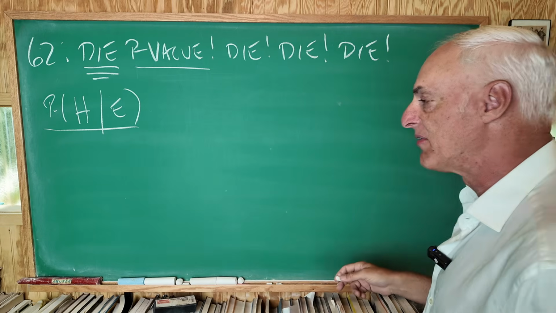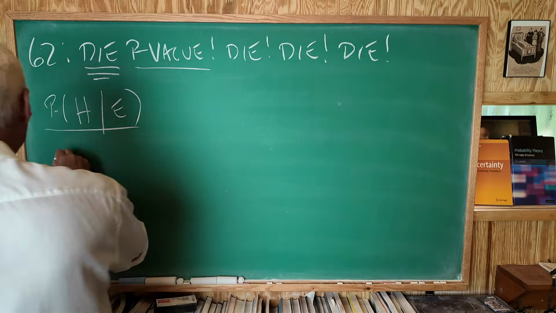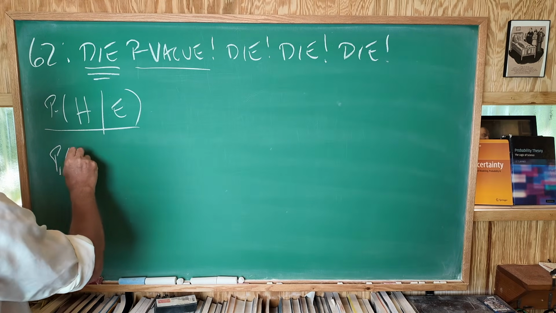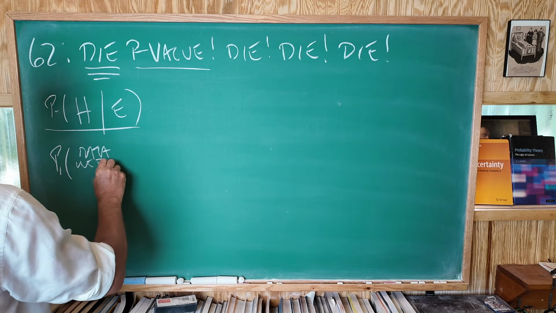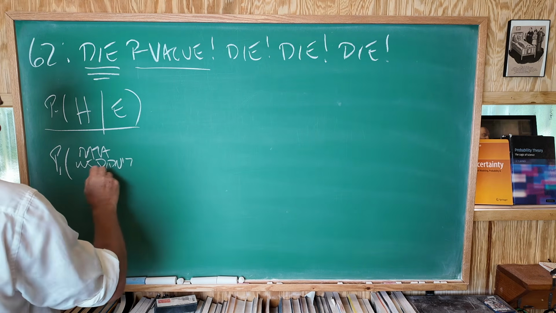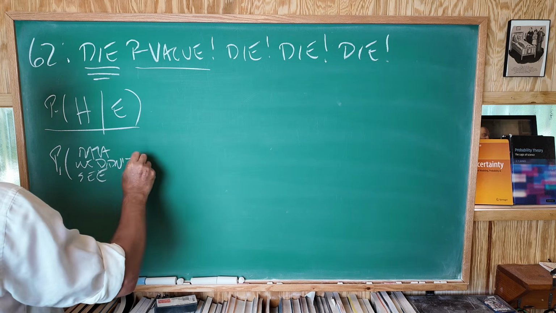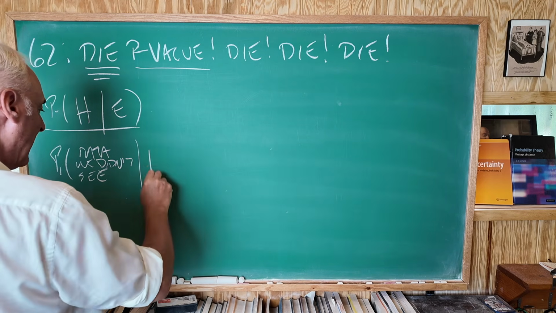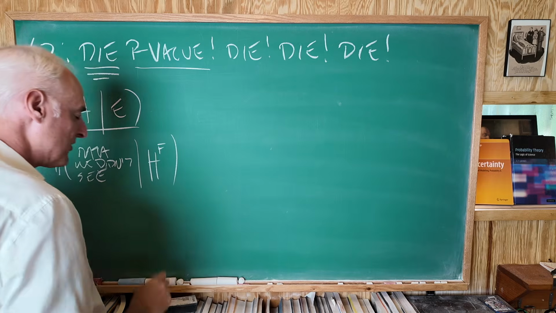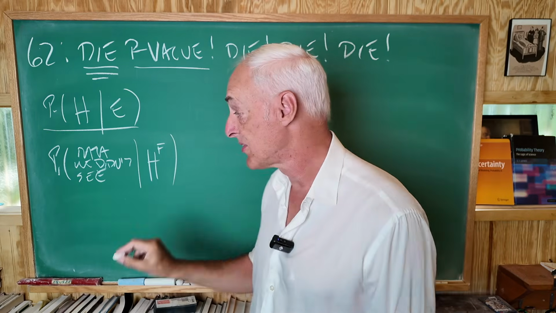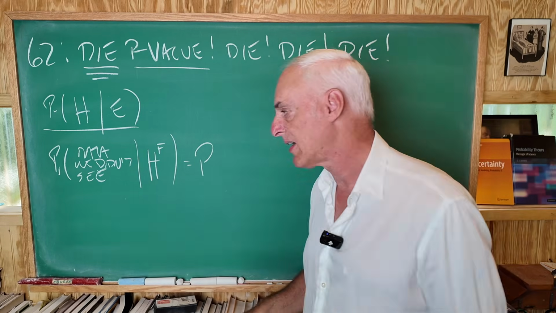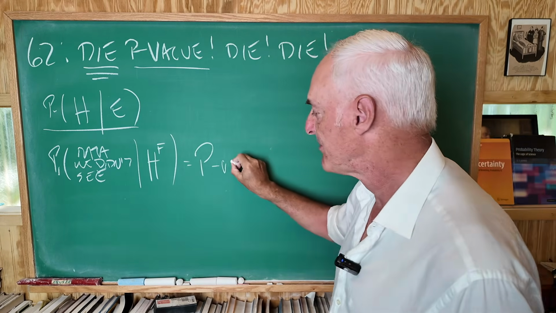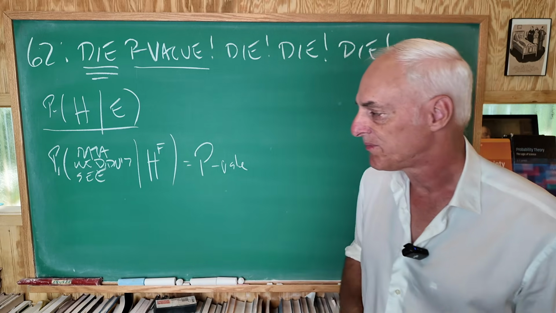So let's define the p-value. The p-value is the probability of data we didn't see, given the hypothesis, whatever hypothesis we're entertaining, is false. This equals p, or little p, or capital P, however you want to do it. This is the p-value, right there.